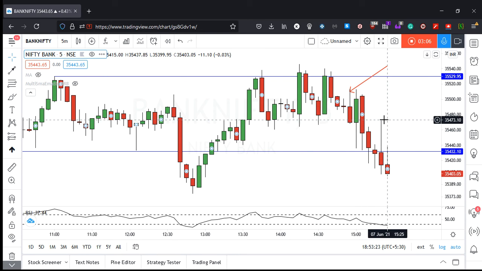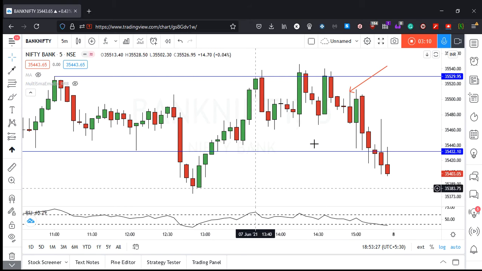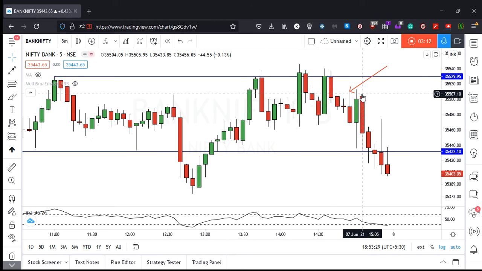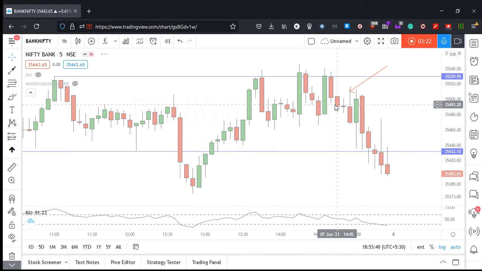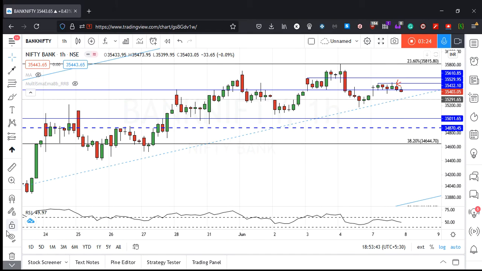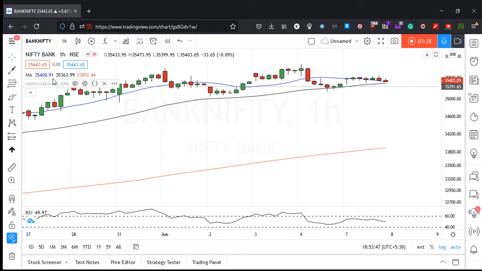So काफी intense था, और one would have imagined कि actually ये spinning top के बाद शायद एक breakout भी आ सकता था, but clearly that was completely wrong. Breakout जैसा कुछ नहीं आया, breakdown आ गया in fact, which is okay if you are on the bearish side. If you are on the bullish side, then oh god, that sucks. But anyhow, we'll come back to the hourly chart and I will show you the moving averages. So the moving averages right now, we can see it is at 50 MA.